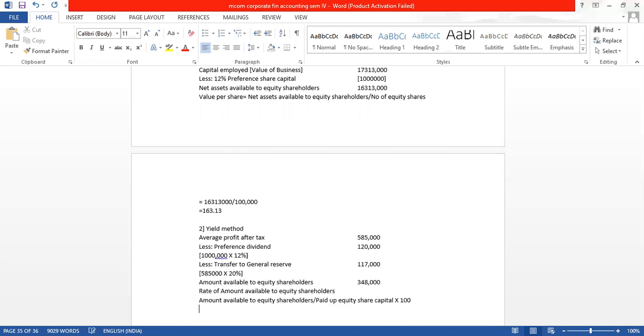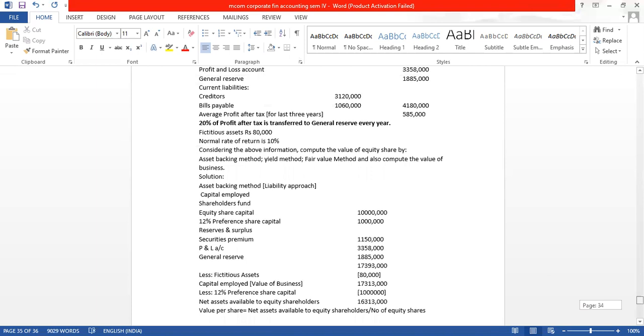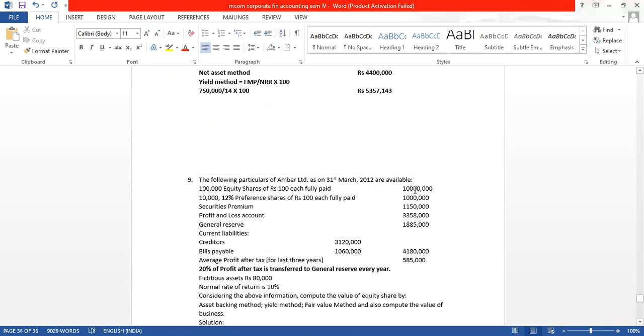We had discussed that the equity share capital is 1 crore.